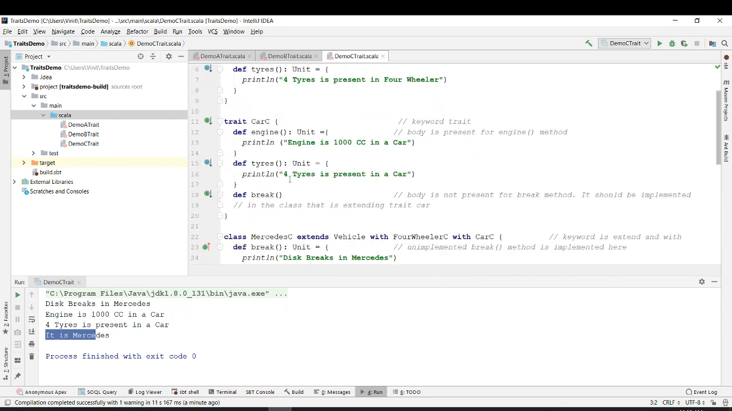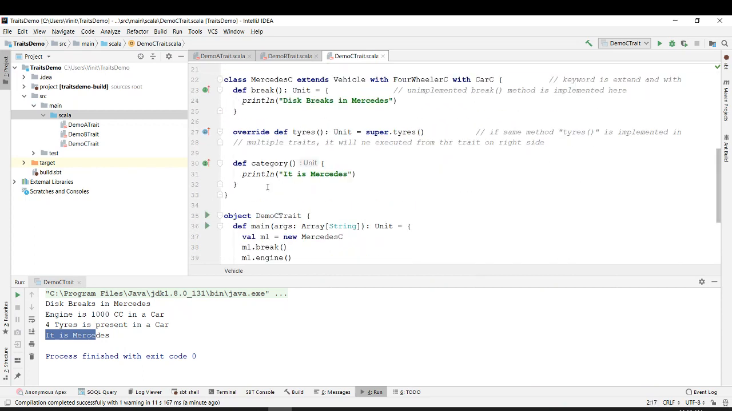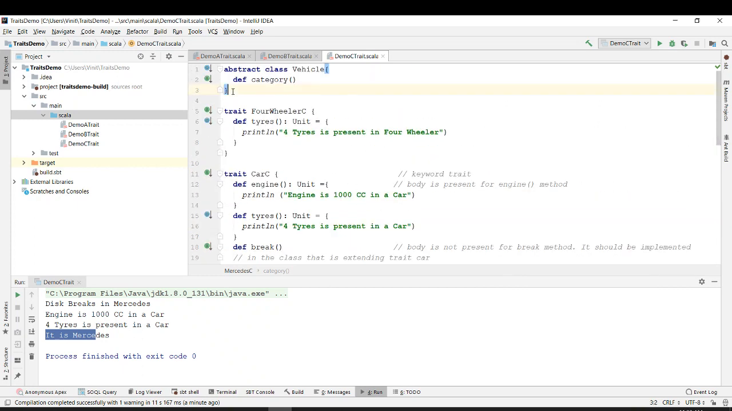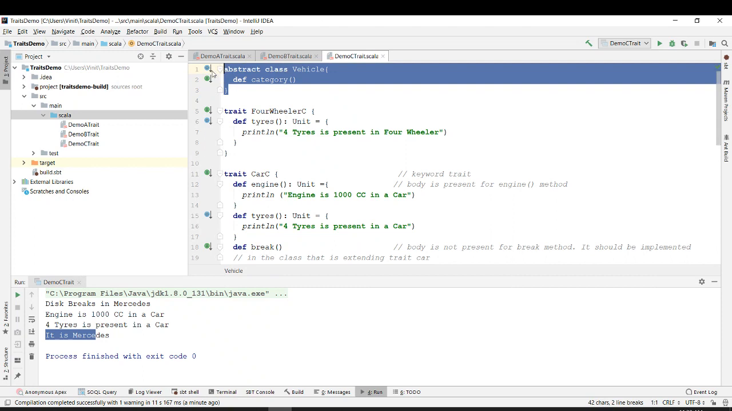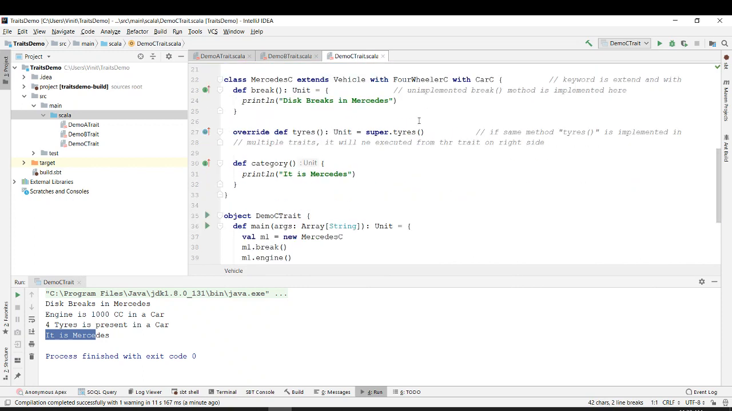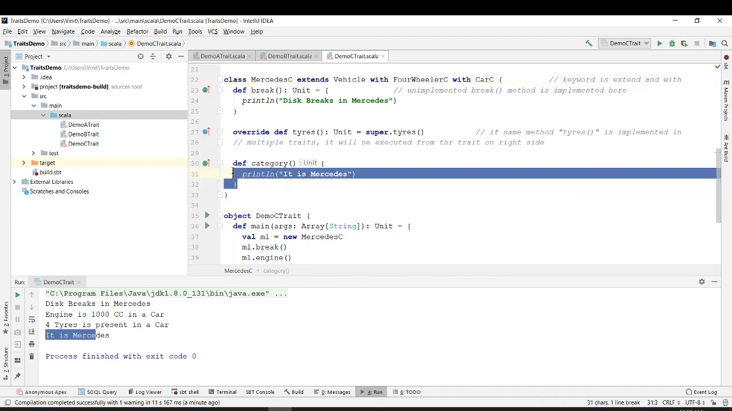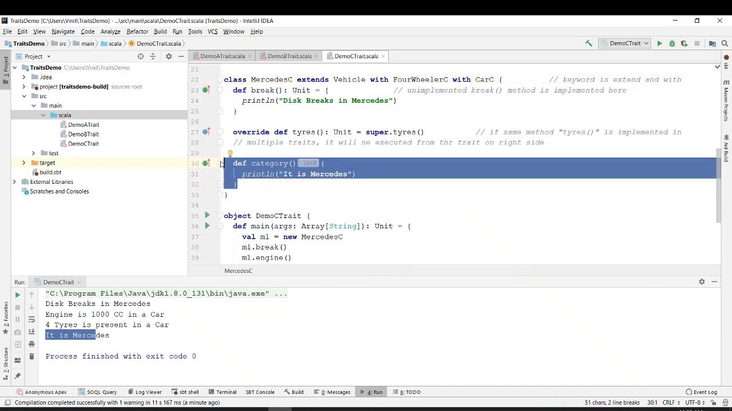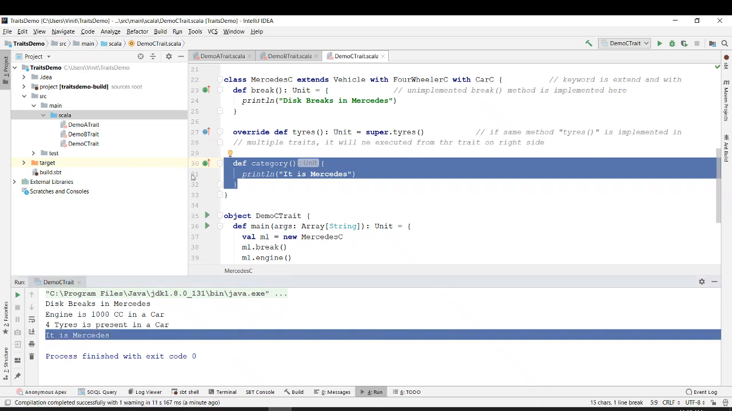I did not implement this function over here. I just implemented the function over here, right? I could have implemented above also, it's okay. But how is it different from the previous example? We have defined an abstract class by the name vehicle. Then while making a child class Mercedes, we are saying to first extend the abstract class vehicle, and category is the name of the method, and it prints it is Mercedes. Is it clear? Any doubts in this so far?